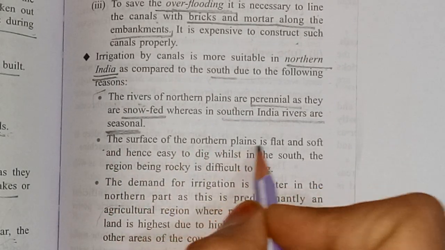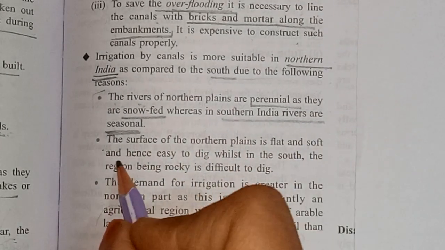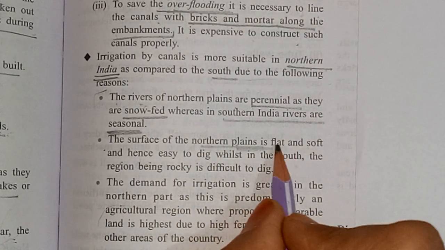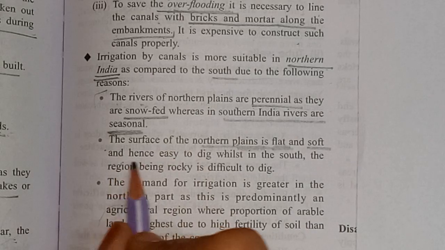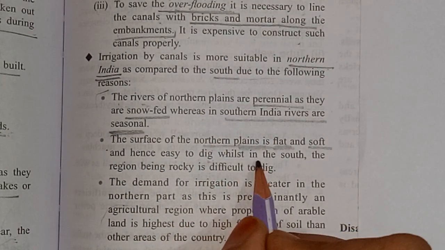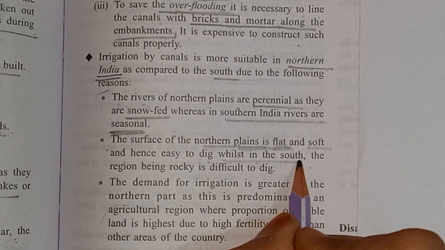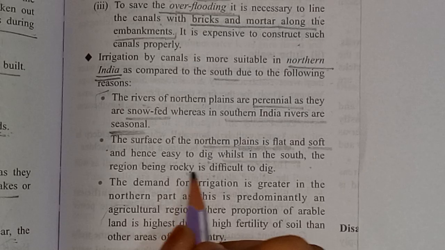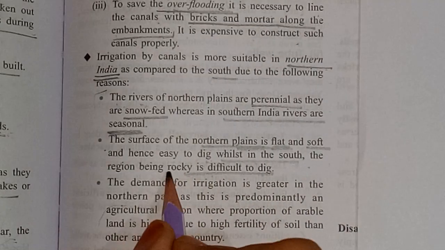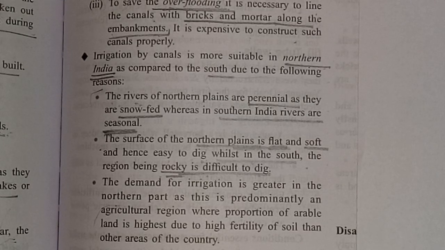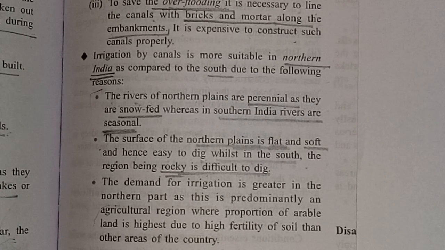The surface of the northern plain is flat and soft, hence easy to dig, whilst in the south it is rocky and difficult to dig. So canals are more prevalent in the northern plain area.